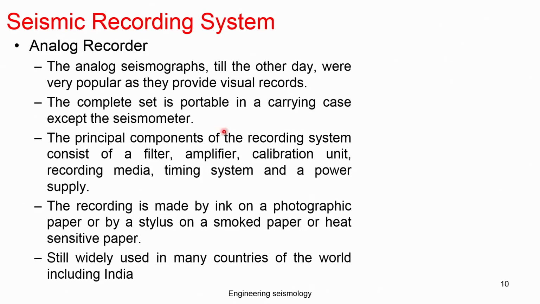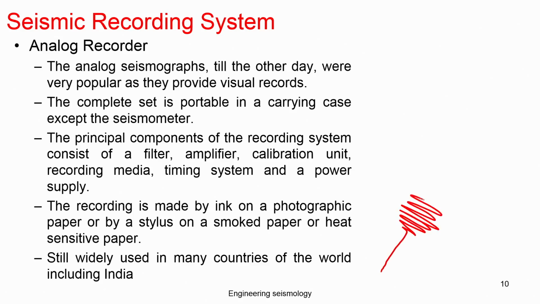When these instruments were initially developed, there was an analog recording system where all the records were made on some kind of paper roll or magnetic tape, where the analog sensors would be moving like this on the given drum.